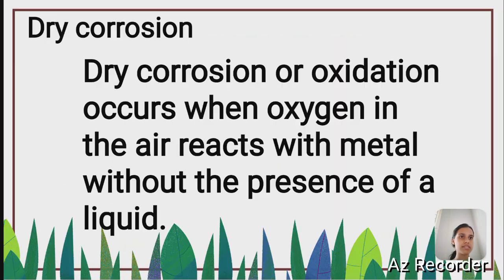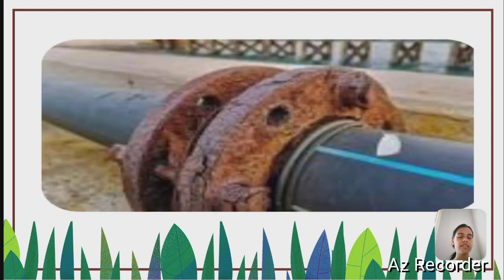Dry corrosion or oxidation occurs when oxygen in the air reacts with metal without the presence of a liquid. Here we can see in the picture an example of dry corrosion.